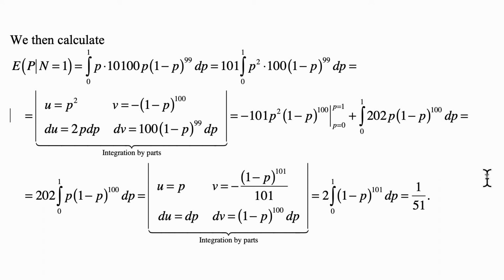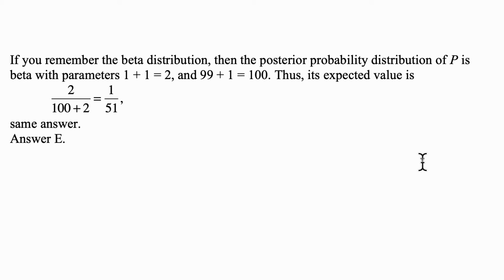That's the answer. Actually, if you know this fact, that the posterior distribution of p in this case is beta with parameters 1 plus 1 equals 2 and 99 plus 1 equals 100, then its expected value is 2 over 100 plus 2, which is 1 over 51. We just calculated that. That's the same answer. So if you know this property of the beta distribution, which shows up as a posterior distribution in this case,